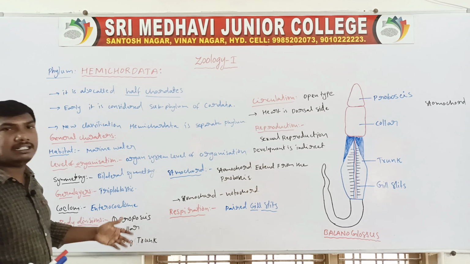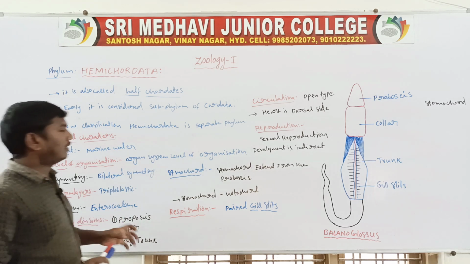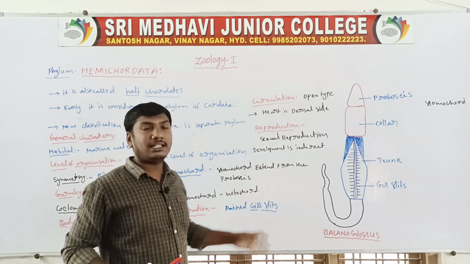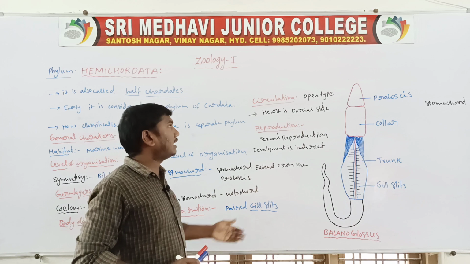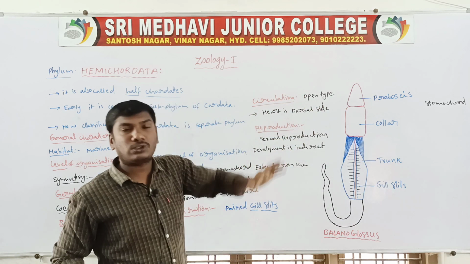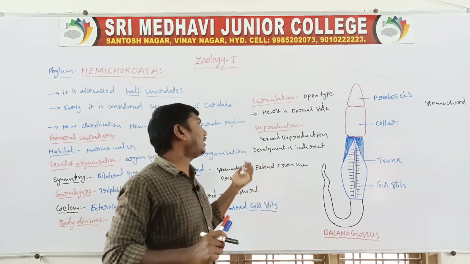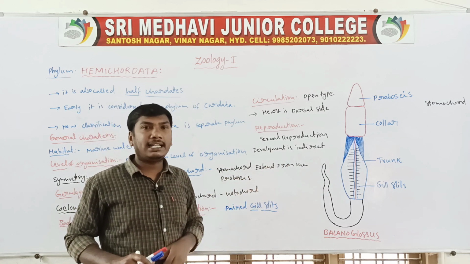Body divisions: proboscis, collar and long trunk. The respiratory organs are the paired gill slits. Circulation is open type, and the heart is on the dorsal side. Reproduction is sexual, and development is indirect.